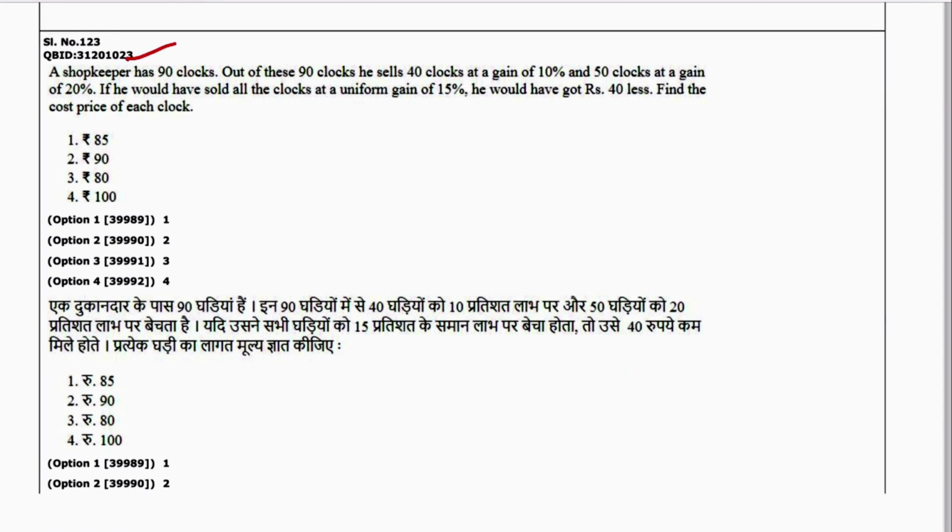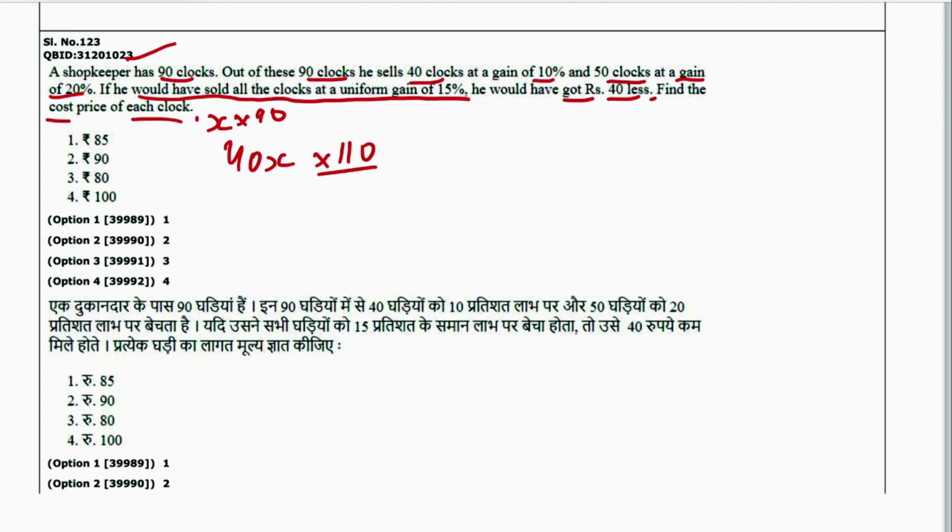Next is 23. A shopkeeper has 90 clocks. Out of the 90 clocks, he sells 40 clocks at the gain of 10% and 50 clocks at the gain of 20%. If he would have sold all the clocks at uniform gain of 15%, he would have got rupees 40 less. Find the cost price of each clock. Now let the cost price be x. We just make an equation. 40 clocks sold, so 40x into 110, the profit is of 10%, divided by 100.